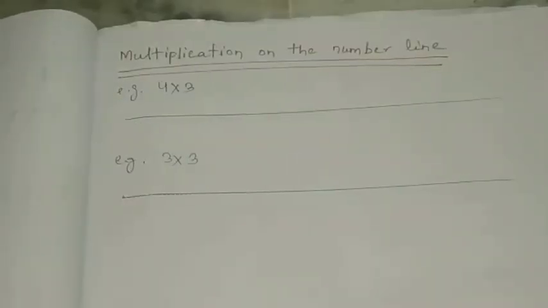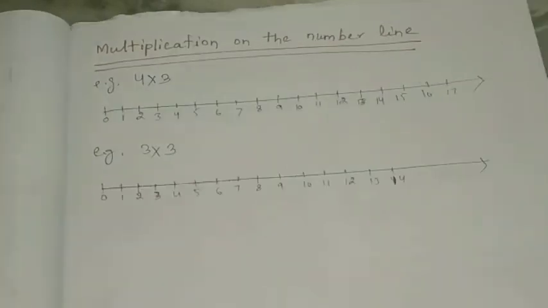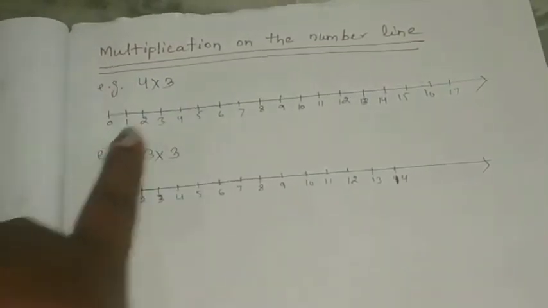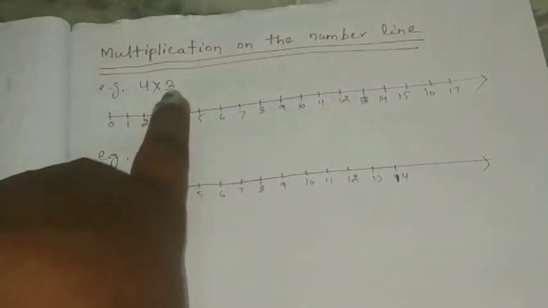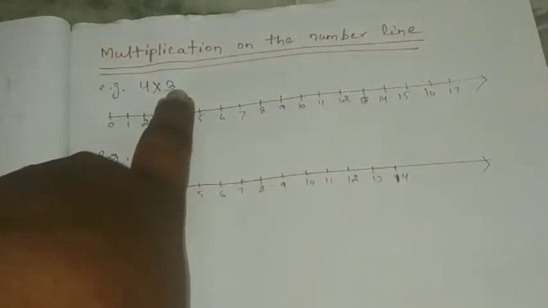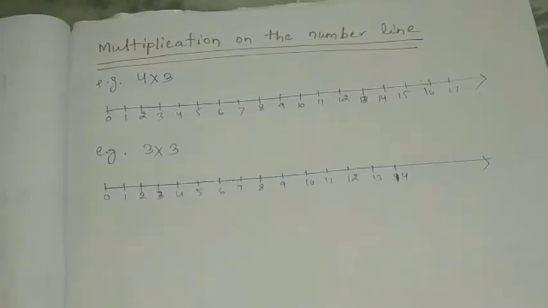Next is multiplication on a number line. How do we multiply with the help of a number line? Here, for example, we are given 4 into 3. So in multiplication, what will you do? Here the first number is 4, the second number is 3. So we have to find the product of 4 into 3.